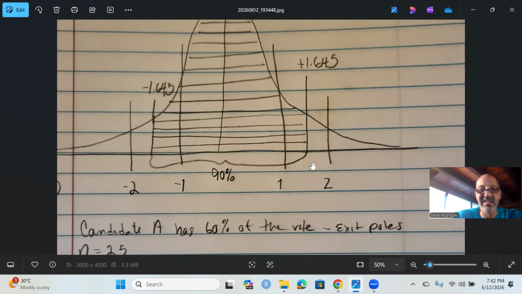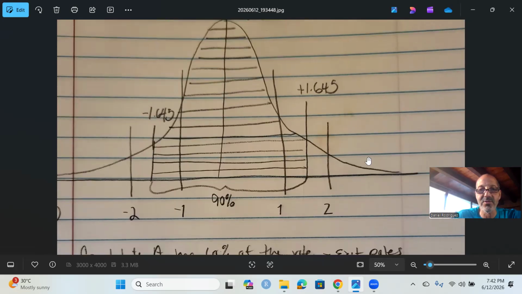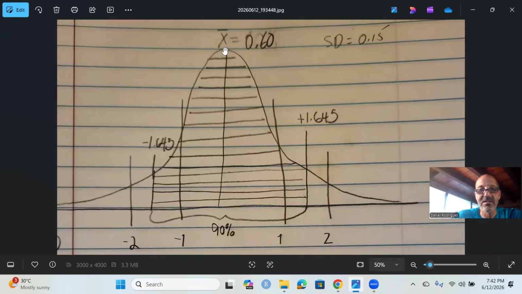What's left over is the middle 90% of the distribution. That 90% surrounds our estimated population mean, our point estimate, right? So it covers 90% of all possible samples from this population with a mean of 60%. Anything within here is representative of this population, and anything outside of there is not.